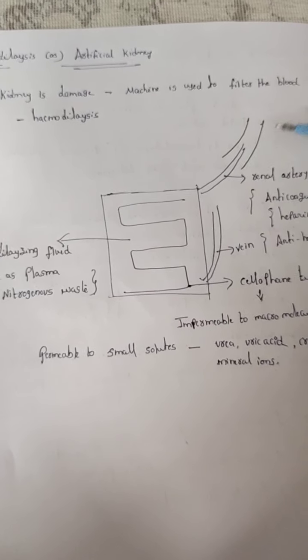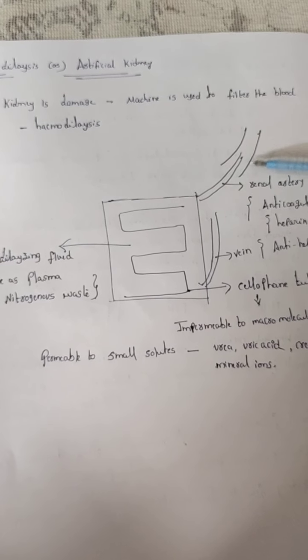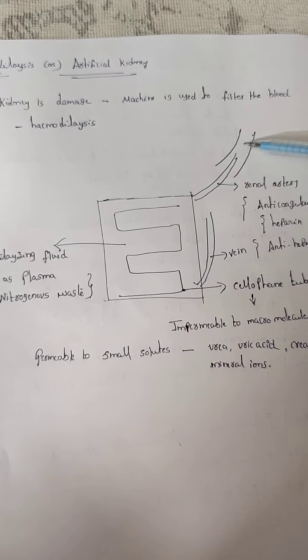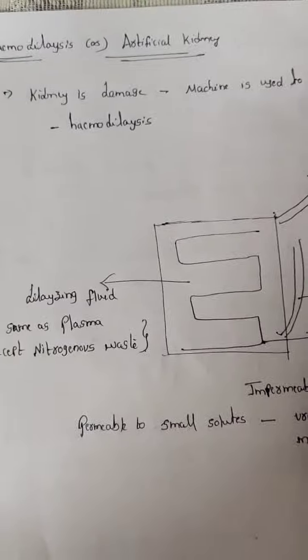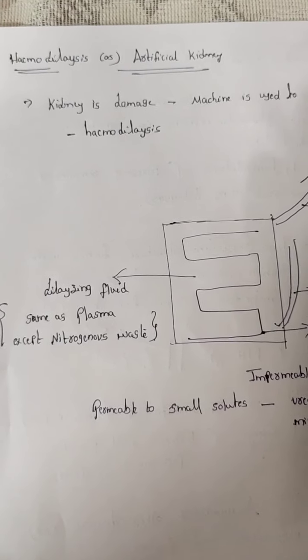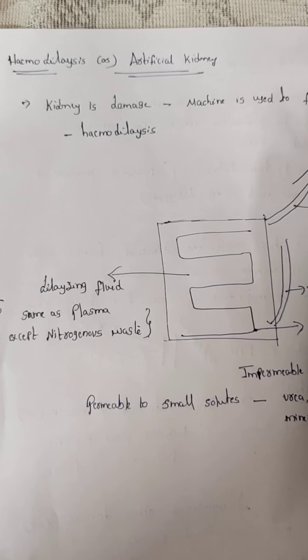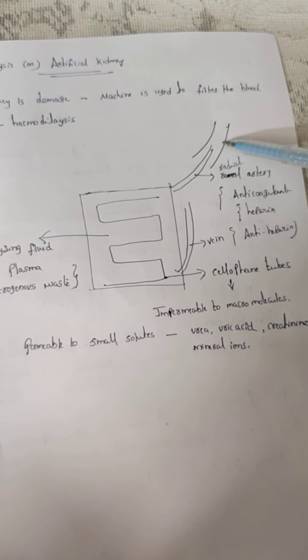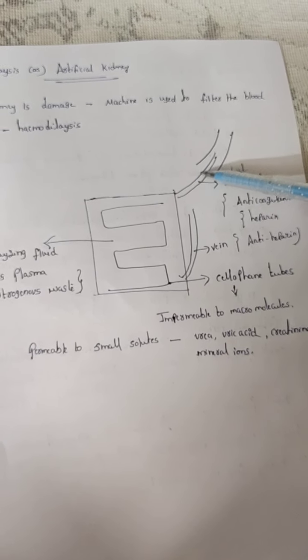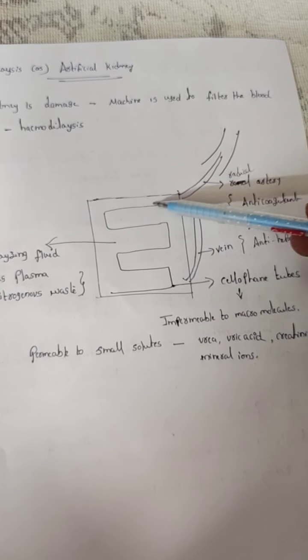That is hemodialysis. Think this one is a hand, this is the arm. They have a radial artery. Through the radial artery, the blood is collected, and this one is the dialyzing machine.